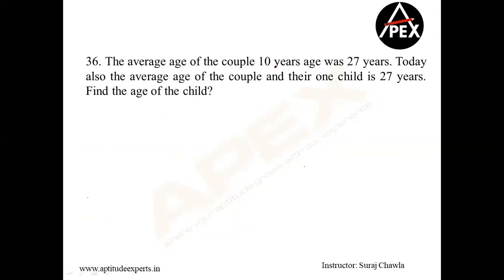The average age of a couple 10 years ago. Okay. Let's say today the husband's age is H and the wife's age is W. So 10 years ago, husband's age was H minus 10 and wife's age was W minus 10. Yeah, denominator is N plus 3. N is existing, then QT, then OB, and then reasoning. So their sum total will become 27 into 2, that is 54. This is one equation of the first part.